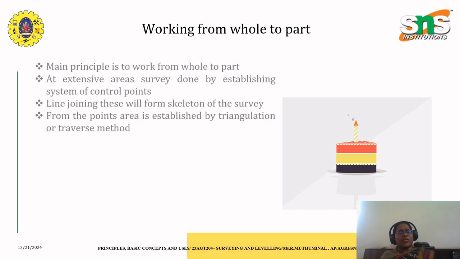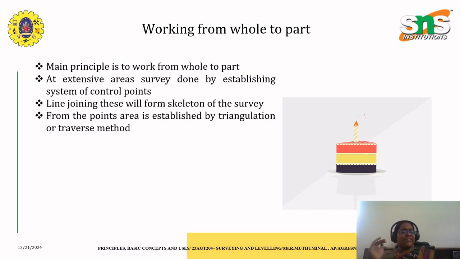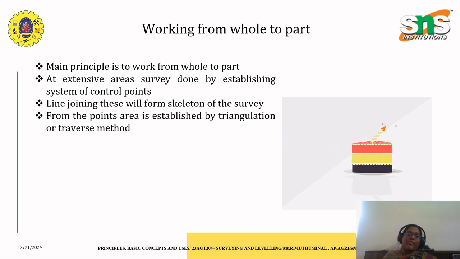This is how we are going to consider the calculation of area at the field by splitting it into several parts. The main principle for extensive areas is that the survey has to be done by establishing a system of control points. The line joining these will form the skeleton of the survey, and from these points the area is established by triangulation and traverse method. That means we are splitting the entire part into known areas, that is, known formulas, which is easier for us to calculate. Triangulation means splitting the entire area into several triangles, and traverse means splitting the entire area into a known number of small parts, like squares or rectangles.